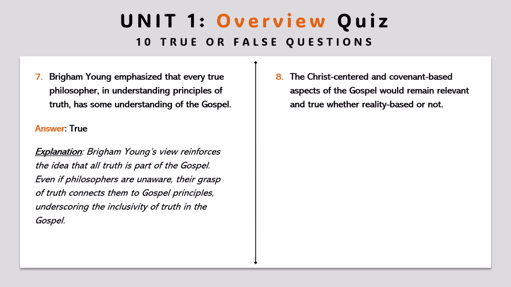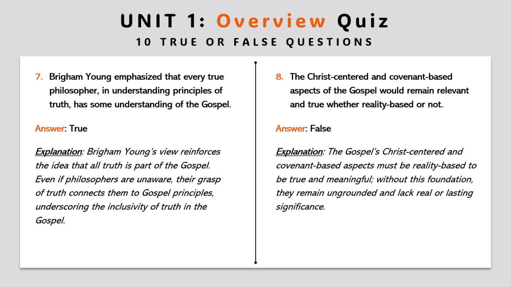Question 8. The Christ-centered and covenant-based aspects of the gospel would remain relevant and true, whether reality-based or not. Answer: false. Explanation: the gospel's Christ-centered and covenant-based aspects must be reality-based to be true and meaningful. Without this foundation, they remain ungrounded and lack real or lasting significance.